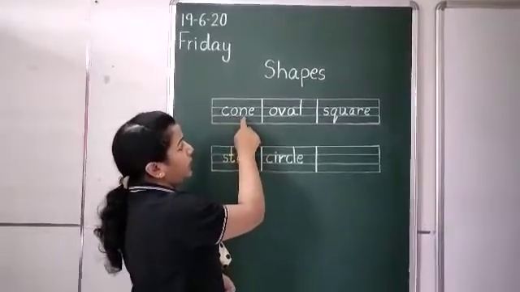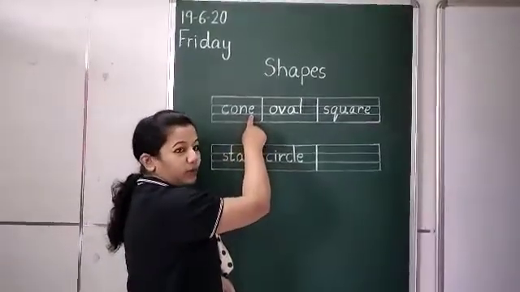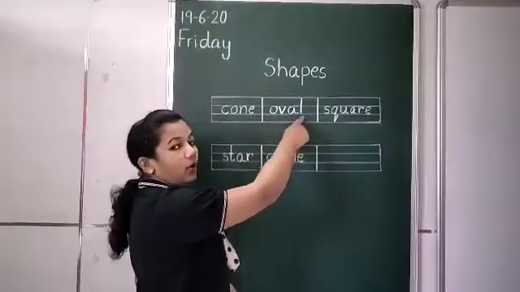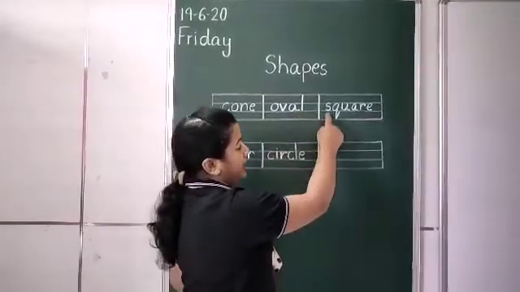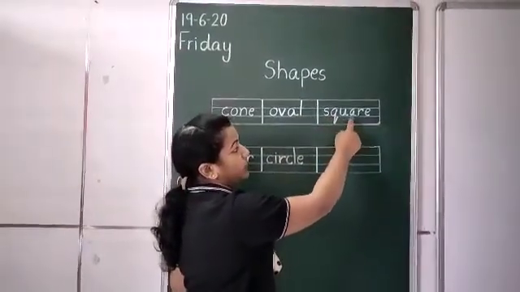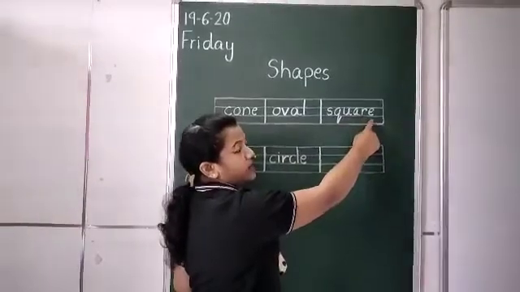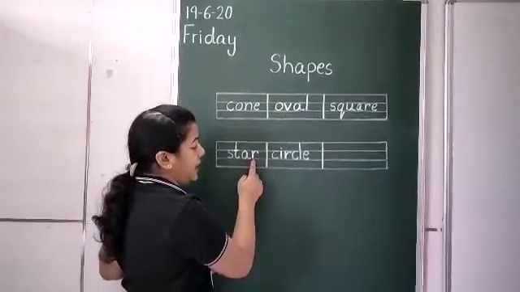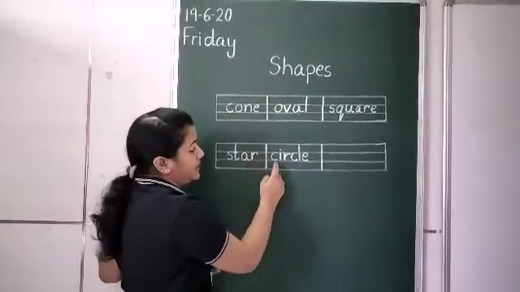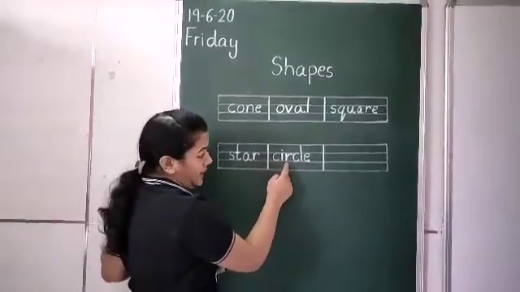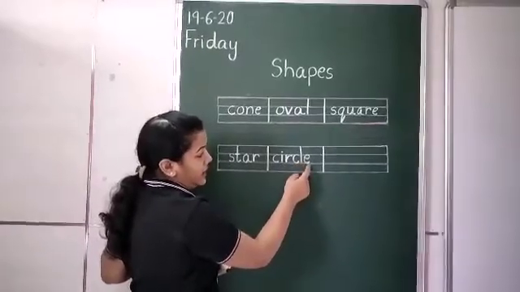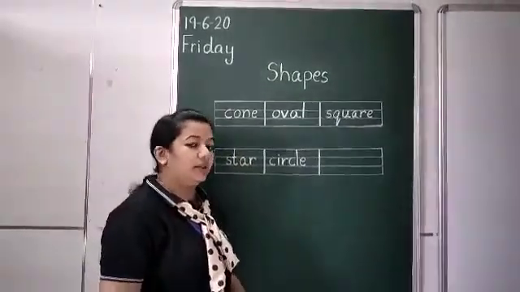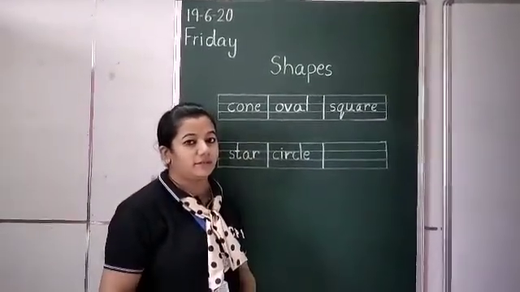C-O-N-E, cone. O-V-A-L, oval. S-Q-U-A-R-E, square. S-T-A-R, star. C-I-R-C-L-E, circle. You have to write it down and you have to learn all the spellings.